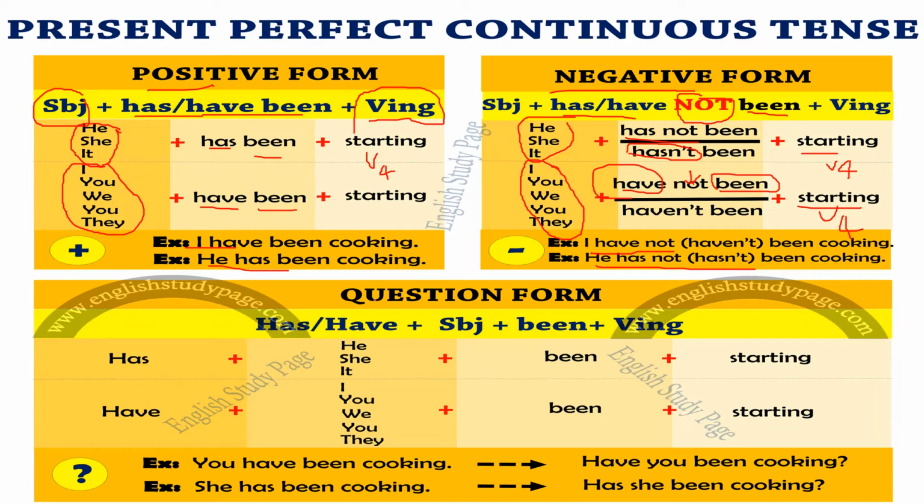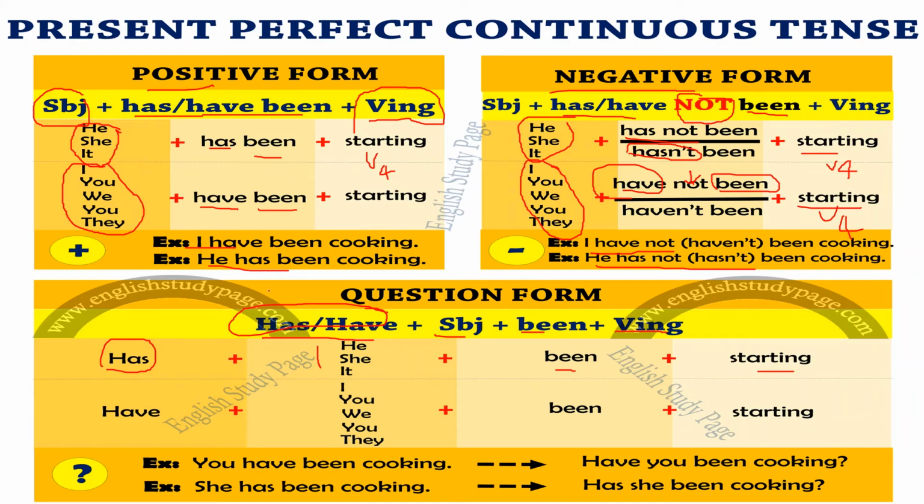If we are going to form a question, it is has or have, then the subject, then been plus V-ing. So if we are forming a question which can only be answered by yes or no, then we can use has or have to form the question, right? Just like has he, she, it been starting a particular thing, right?